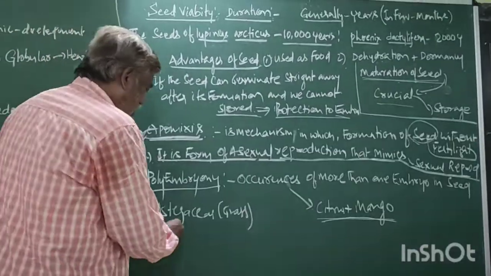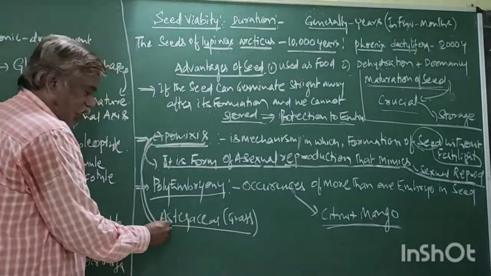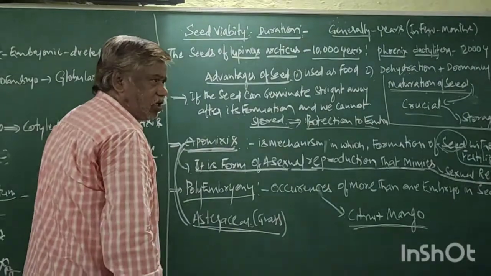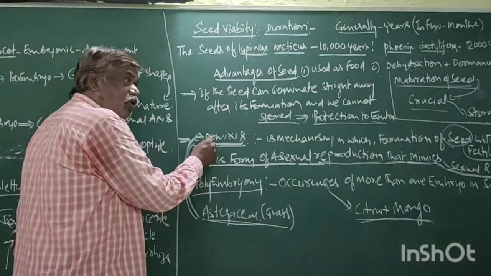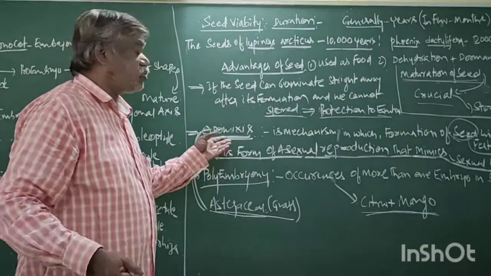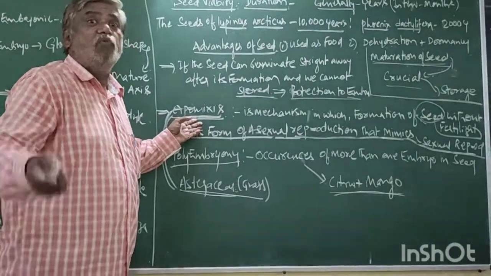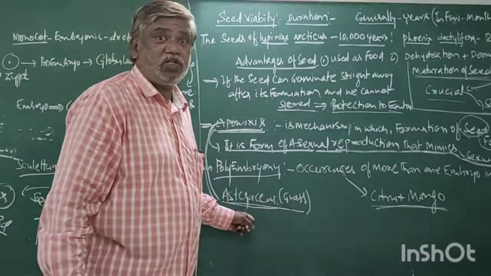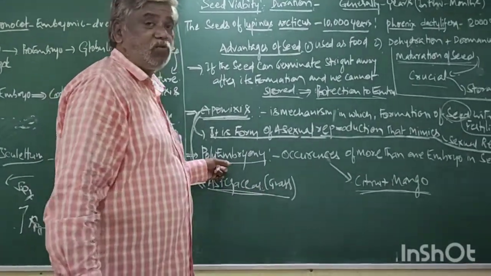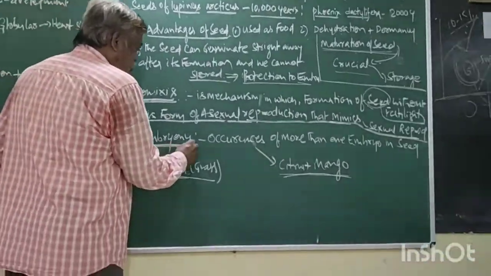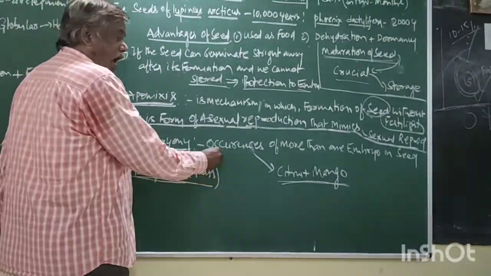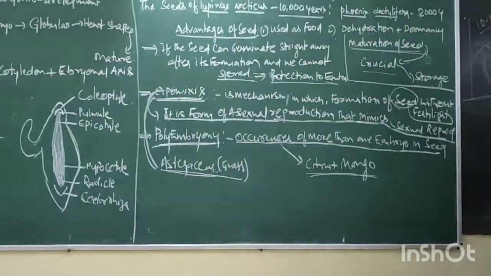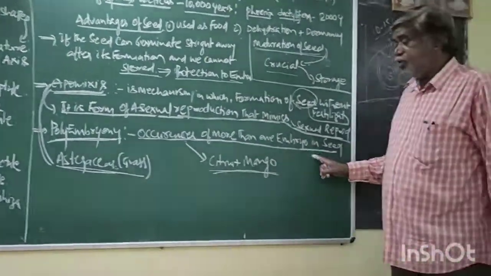Now this is about one of the important characters. Now, the exceptional process is apomixis. We can see it in Asteraceae and grasses. Now what is another one? Polyembryony. Polyembryony is the occurrence of more than one embryo in the seed.